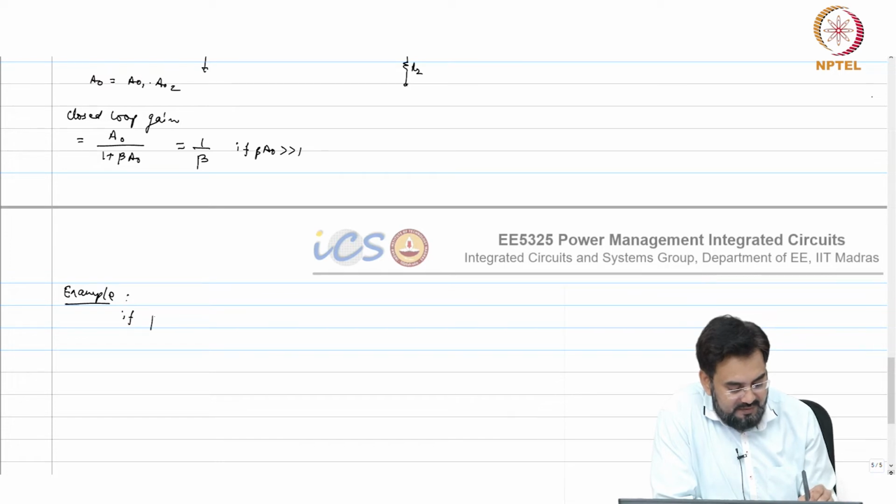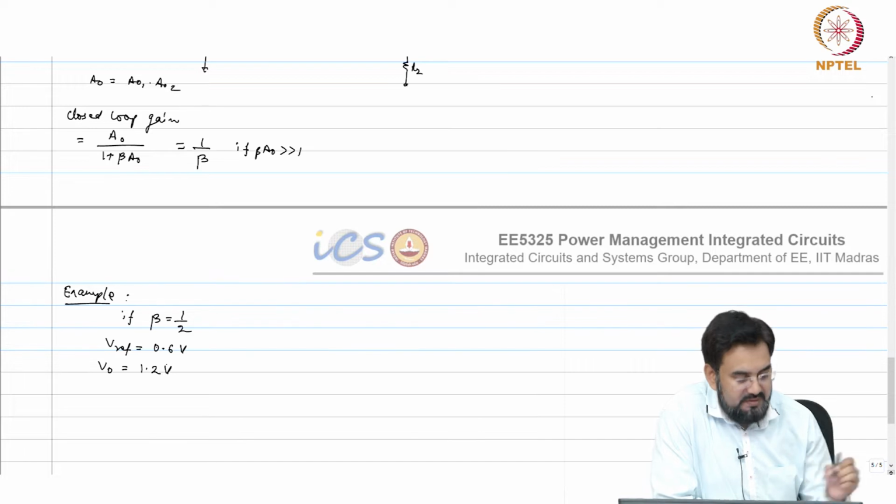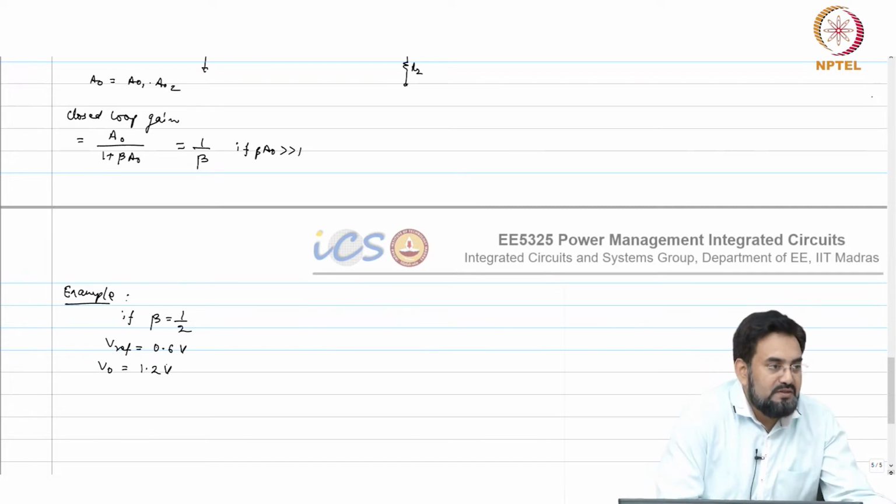For example, let us say beta equal to half and your Vref equal to 0.6 volt. So, Vout, we are expecting 1.2 volt.